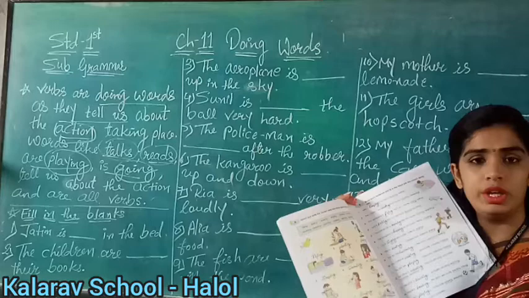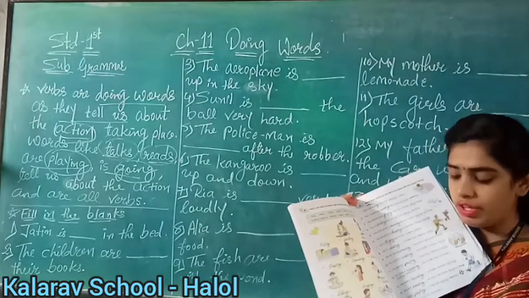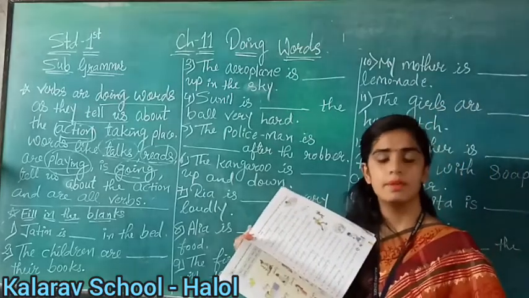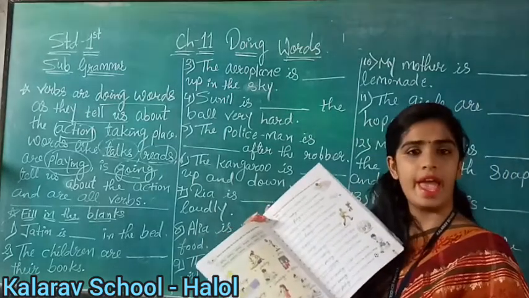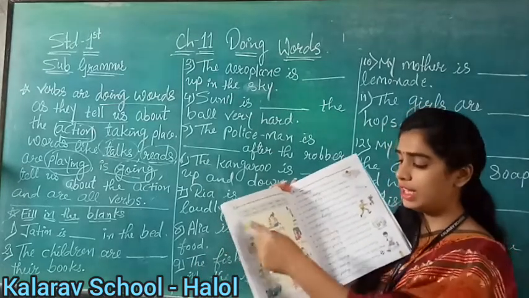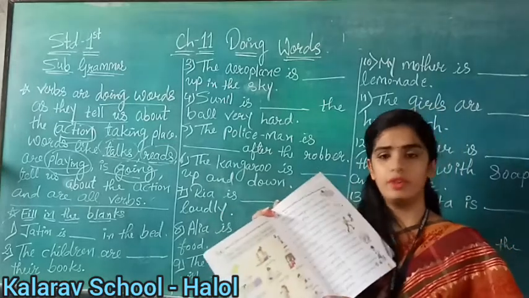Now see on the fourth number, see the fourth picture, what is it? What is a boy doing? The boy is washing a car, right? So what will we write here? Washing. So the spelling of washing is W-A-S-H-I-N-G. Okay children? Now you are clear after pictures 1 to 4. Okay, so we will move further with the fifth number.